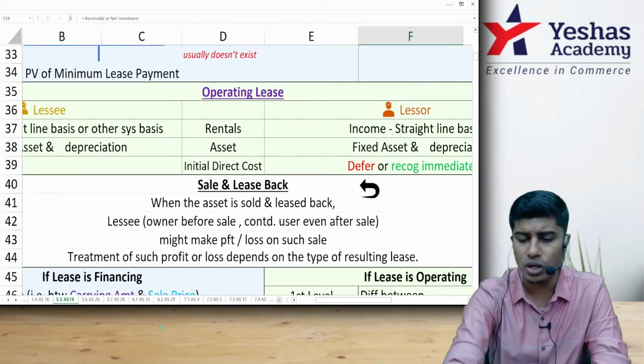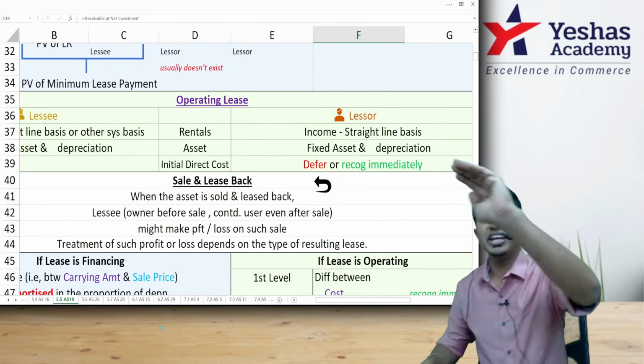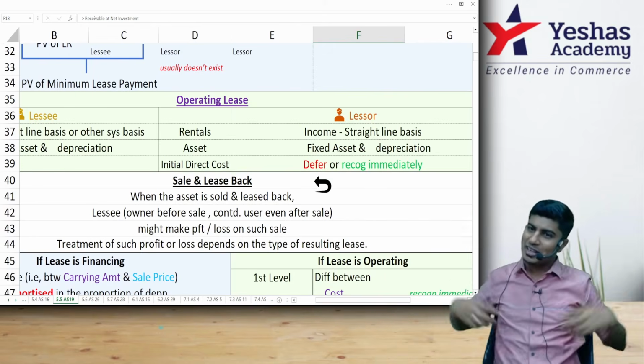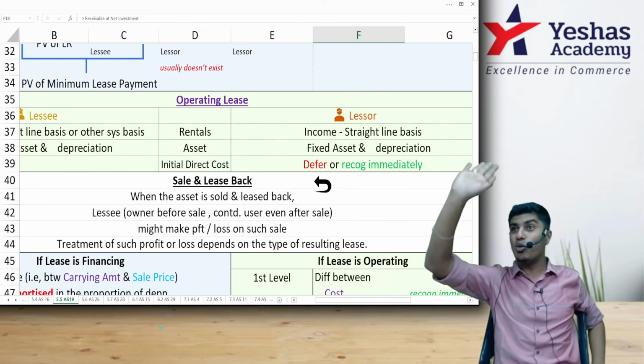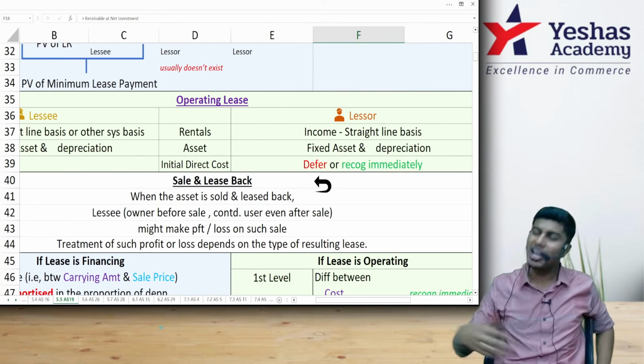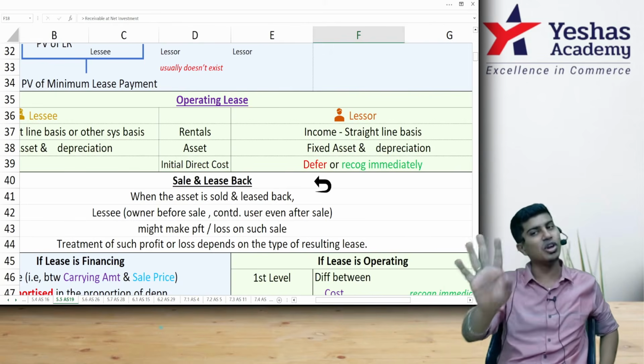Operating lease is something very cool here, easy. Whenever you pay lease rental, to you it is expense. Whenever I receive lease rental, to me it is income. I am the owner of the asset. You are not the owner of the asset. I will record the asset in my balance sheet. I will charge depreciation. You will not charge depreciation.